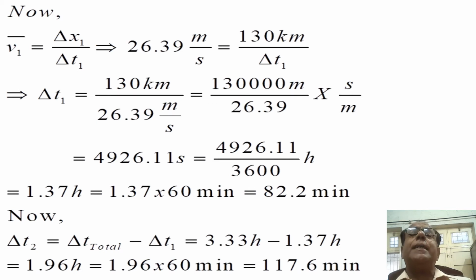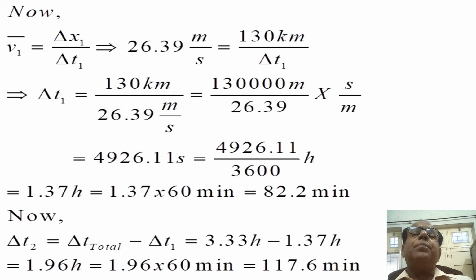This alternatively becomes 4926.11 divided by 3600 hours. Previously it was in seconds, we have divided it by 3600 so that it has been converted into hours. After simplification, it becomes equal to 1.37 hours.